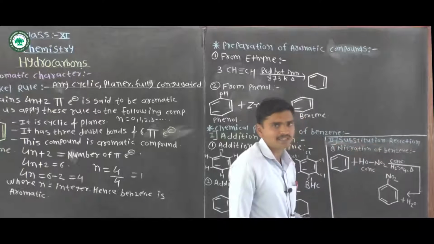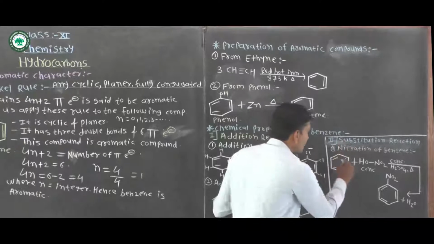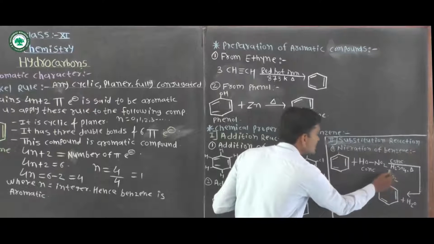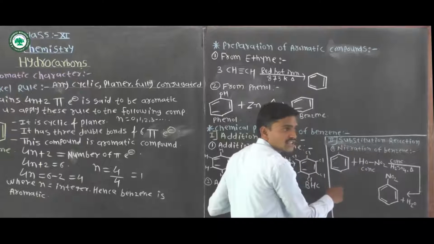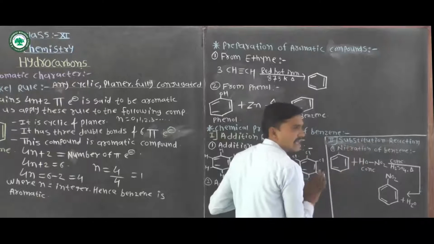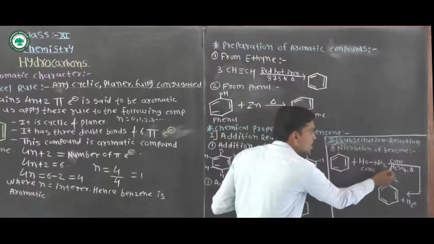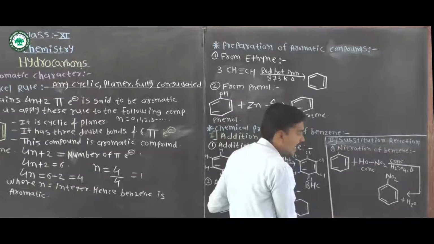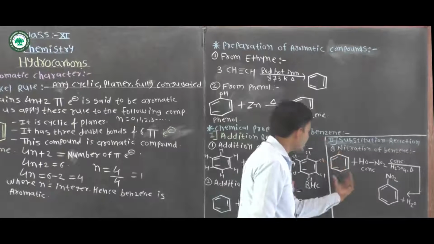In nitration of benzene, there is a replacement of hydrogen by the NO2 group, so a substitution reaction happens in this reaction, and nitrobenzene is formed.